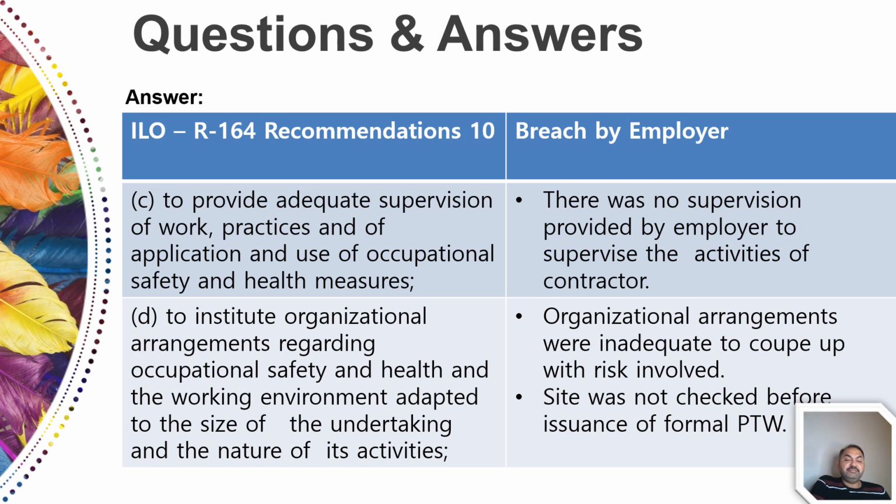If you look at part D, to institute organizational arrangements regarding occupational safety and health and the working environment adapted to the size of the undertaking and the nature of its activity. Organizational arrangements were not adequate. If you remember the scenario, they were inadequate since there was no supervision provided. People issuing PTWs are stuffed with the job, so the arrangements are not adequately designed, and that's why the accident happened. The site was not checked before issuance of the formal PTW, so there was no site inspector available also.